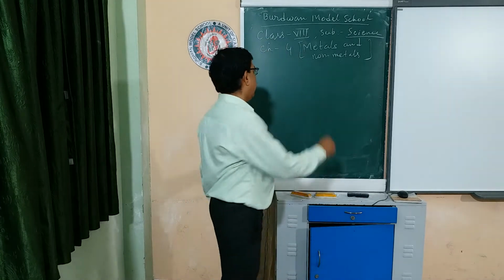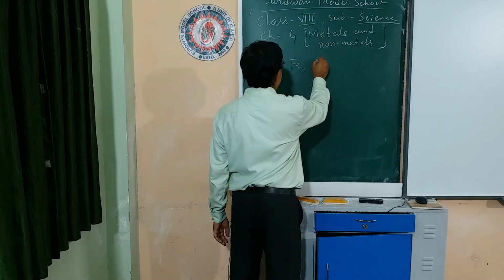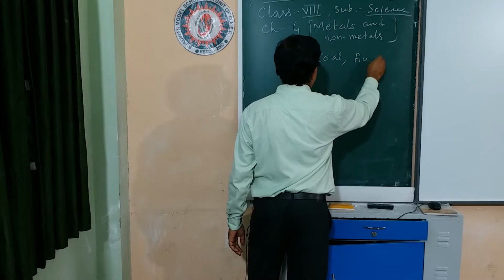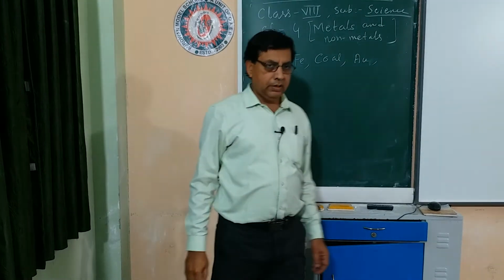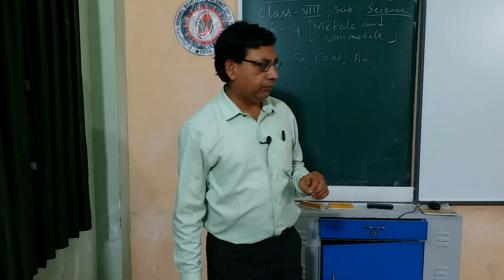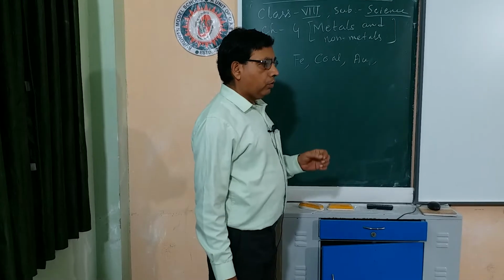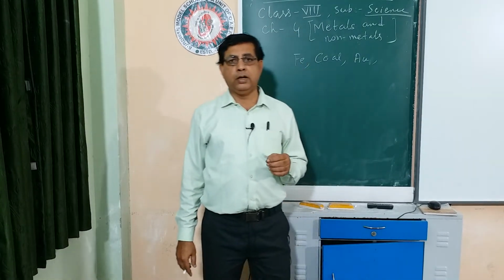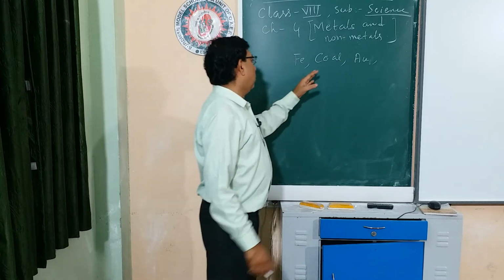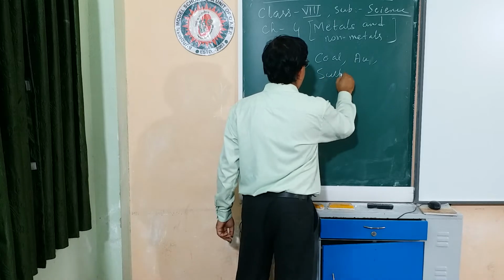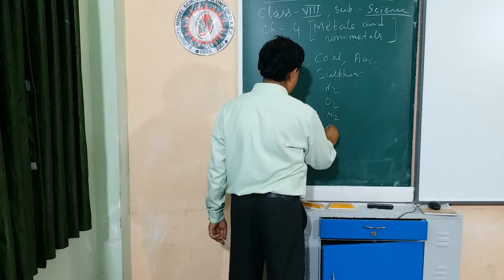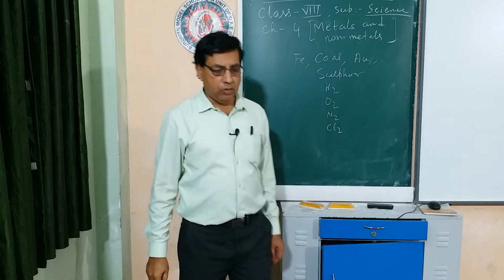Many materials. Say iron, coal, gold, each is a different material. Now all these materials can be classified as metal or non-metal. Iron, gold, silver, copper, sodium, potassium, they are metals. Similarly, coal, sulfur, hydrogen gas, oxygen gas, nitrogen or fluorine, they are not metals.